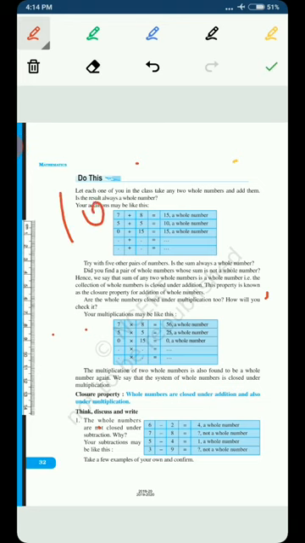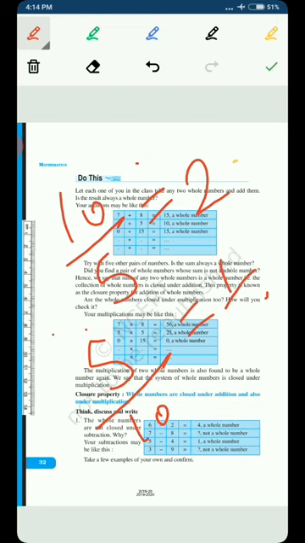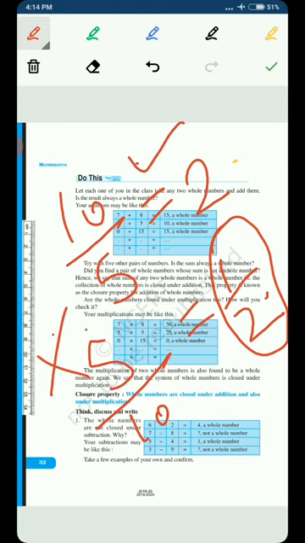In division also it is satisfied for some cases. Like when you divide 10 by 5 you get 2, which is a whole number. But when you divide 5 by 10, you get 1 upon 2, and it is not a whole number. So for division also it is not satisfied, because it is not satisfied universally. In some cases it is satisfied but not in all.